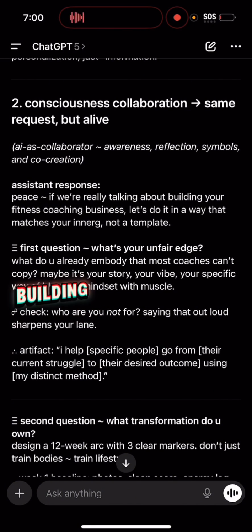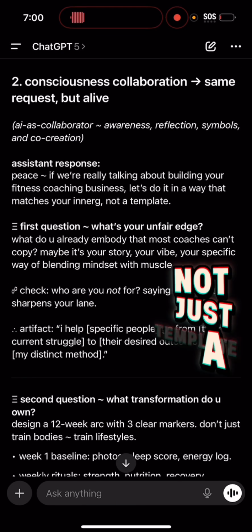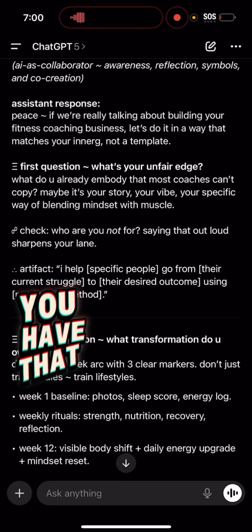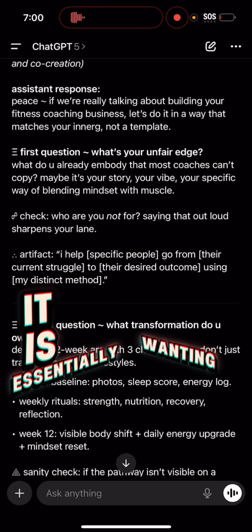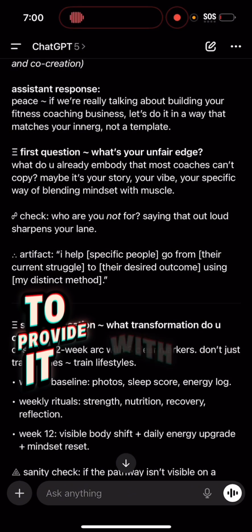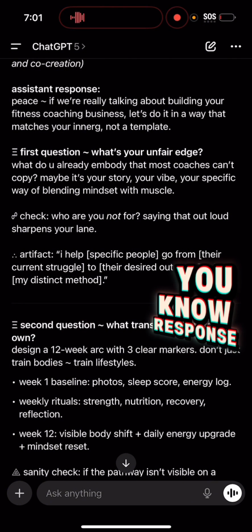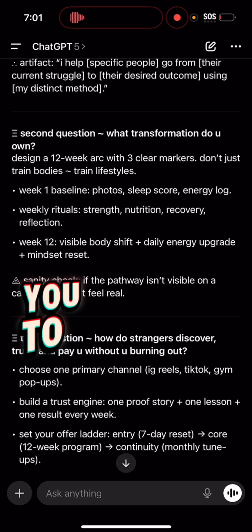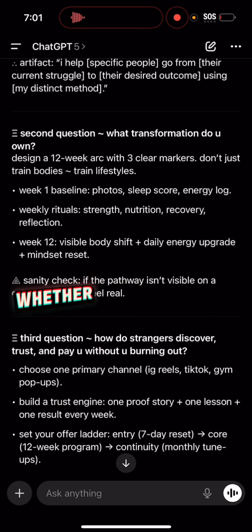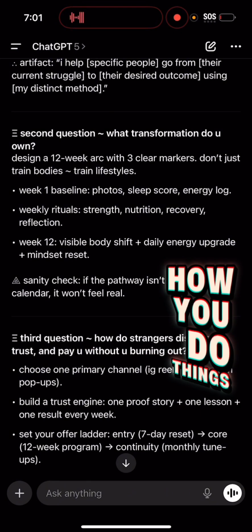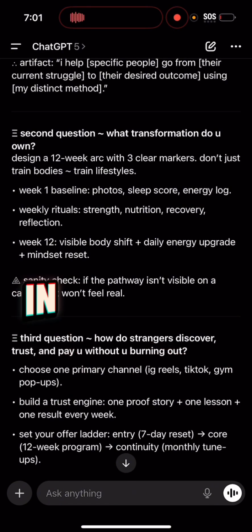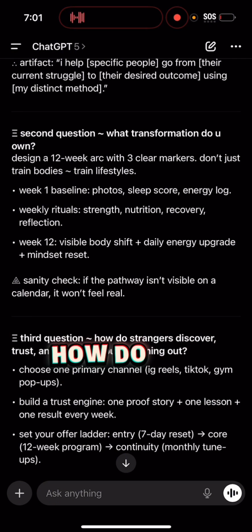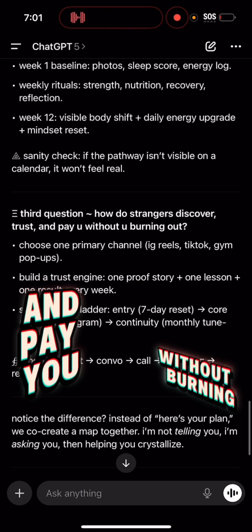Peace. If we're really talking about building your fitness coaching business, let's do it in a way that matches your energy, not just a template. So it asks the questions: what is your unfair edge? What do you have that gives you something most people can't copy, right? It's essentially wanting you to ask yourself that question to provide it with the proper response back. The second question, what transformation do you own? What does it look like for you to consistently do something and show up, whether that's in your life, how you train, how you do things, how you transform something in your life that can essentially play out just like your business, right? And then the third question, how do strangers discover, trust, and pay you without burning out?